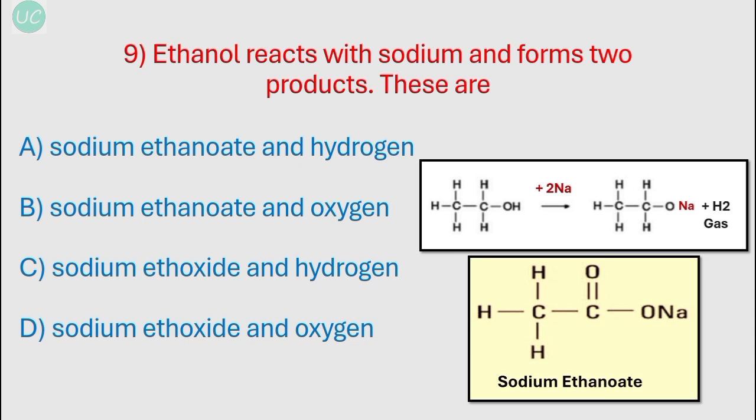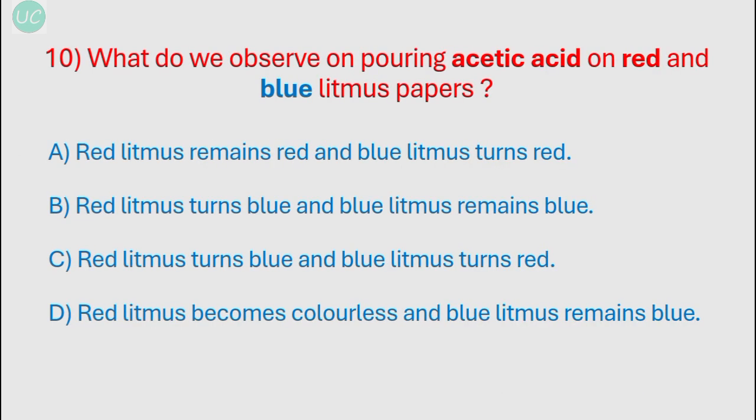Okay, and sodium ethanoate is formed when a carboxylic acid reacts with sodium. And sodium ethoxide is formed when ethanol reacts with sodium. Okay, so the correct option over here is sodium ethoxide and hydrogen gas are the products when ethanol reacts with sodium. Okay, our next question is, what do we observe on pouring acetic acid on red and blue litmus papers?